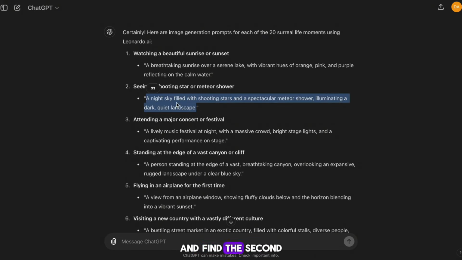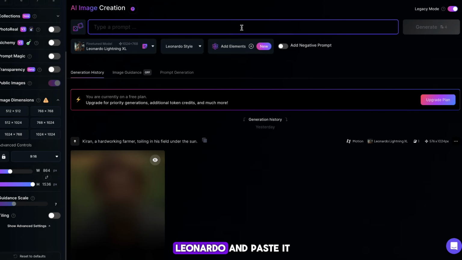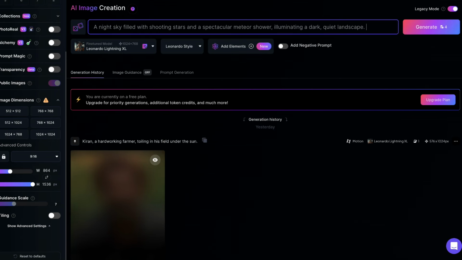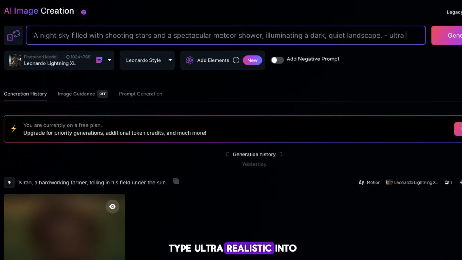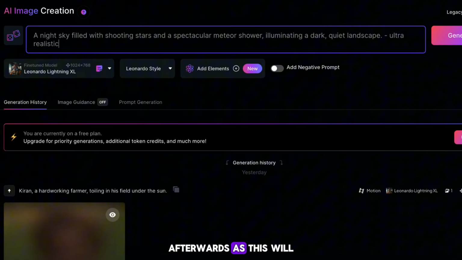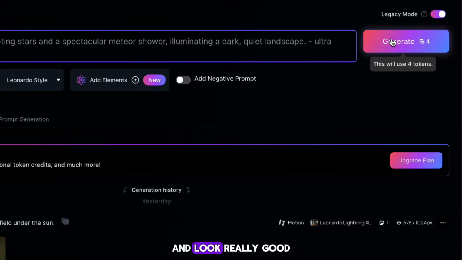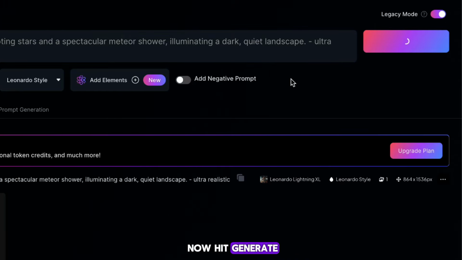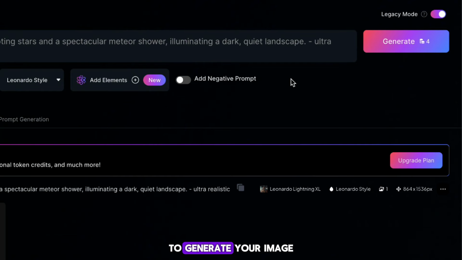Scroll around and find the second prompt that we left out, select it and copy it. Now head back to Leonardo and paste it in this box. I'm now going to type ultra realistic into the box afterwards, as this will make our images realistic and look really good. Now hit generate, and it should cost you 4 credits to generate your image.